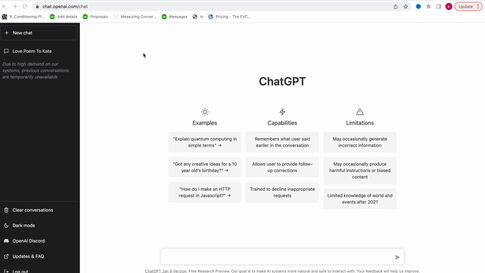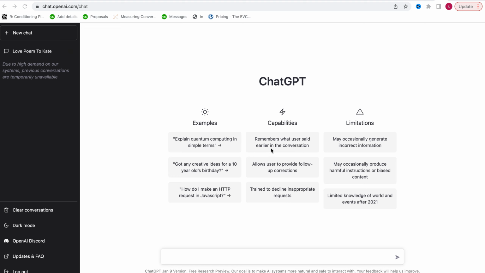Now when you log in, this is how it looks actually. When you log into your ChatGPT, that's how the platform looks, right? So when you come down here, you have a bunch of stuff. They give you examples of how ChatGPT looks, right? Explain quantum computing in simple terms. Got any creative ideas for a 10 year old's birthday? How do I make an HTML? These are just a bunch of examples that you are given here, capabilities like what you can use ChatGPT for.